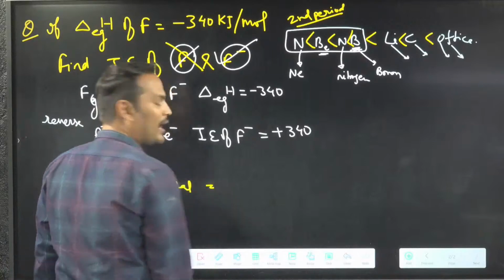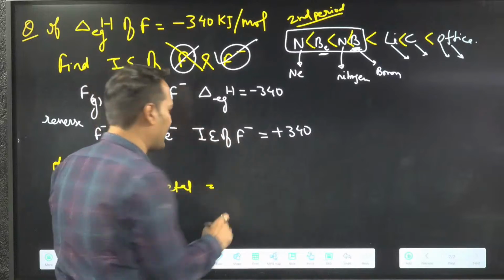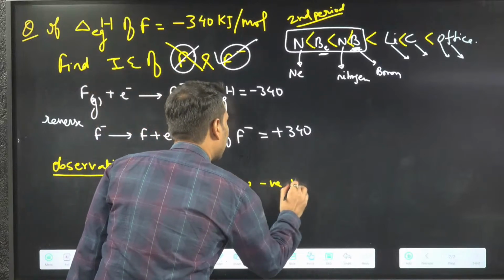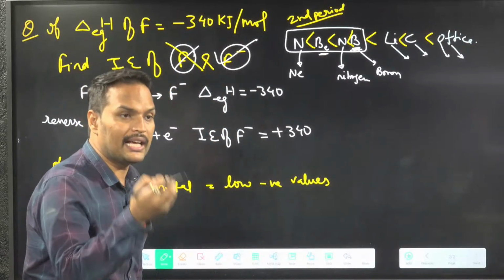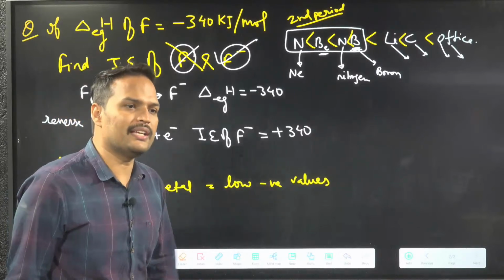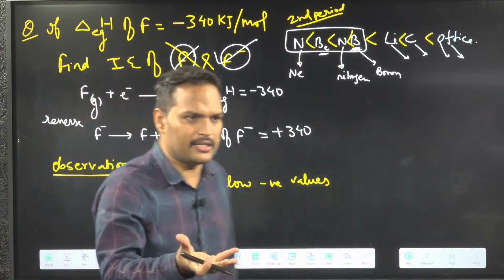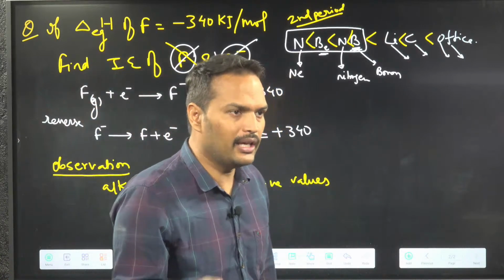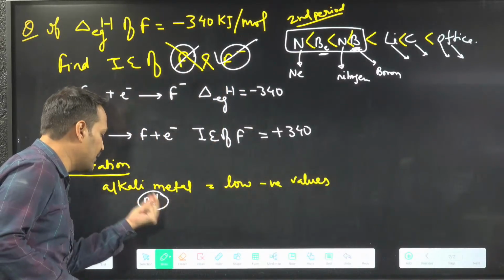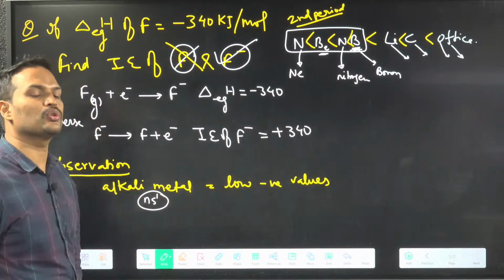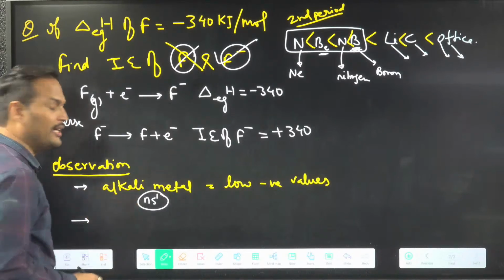But when you go and check the data in NCERT, you will see these are low negative values, around minus 40, minus 60. So the data is negative. What reason can we give? Although we have not seen Na minus or K minus, we can say a low negative value is there because if you add one electron, it can go in ns2. Clear? Second observation: these things you have to go and check in NCERT.